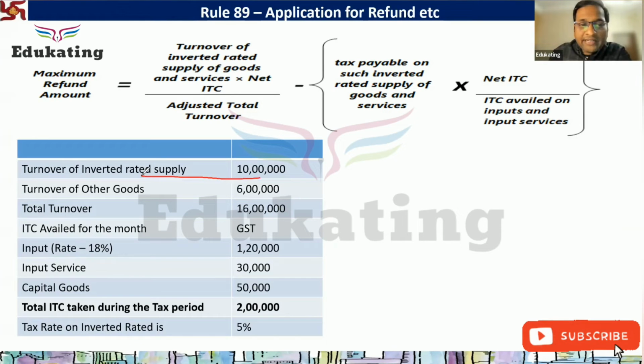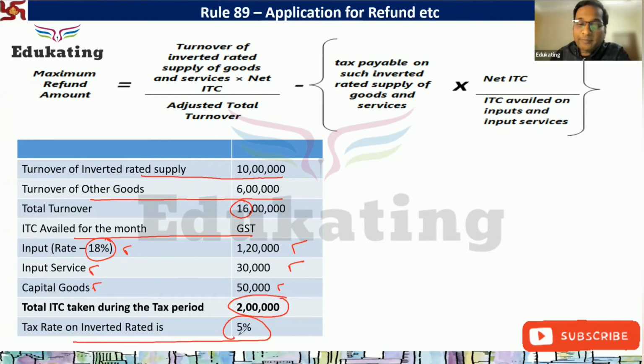Turnover of inverted rated supplies 10 lakh rupees. Turnover of other goods 6 lakh rupees. Total turnover 16 lakh. ITC availed for the month: input, the rate is 18%, 1,20,000. Input service, 30,000. Capital goods, 50,000. Total ITC 2 lakh. Assume the rate on outward supply is 5%.